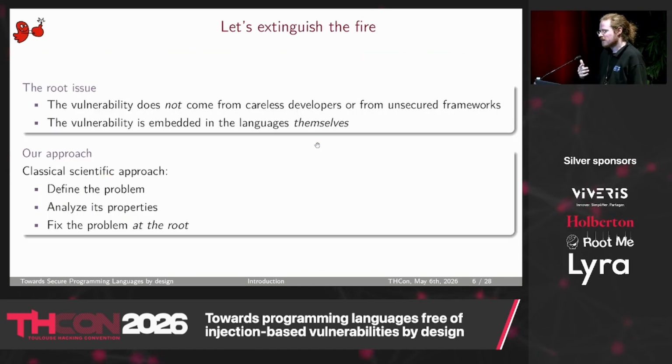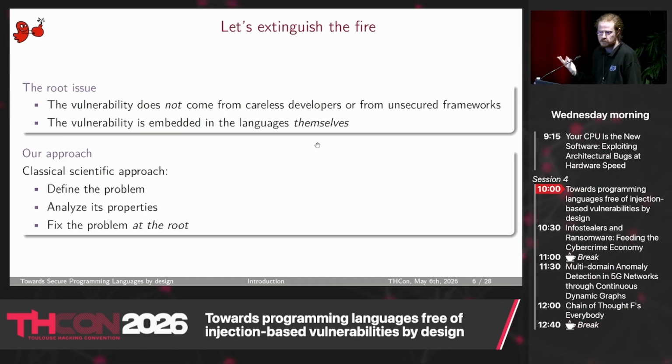But I would argue that the root issue here doesn't come from careless developers. It does not come from insecure frameworks. Injections are possible because of the languages themselves. So we took a different approach, a scientific approach. We defined the problem, we analyzed the properties, and our goal is to fix this problem at the root directly.